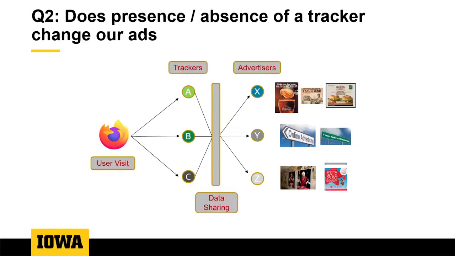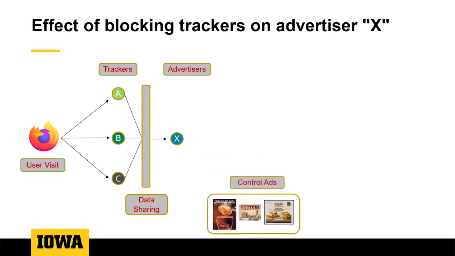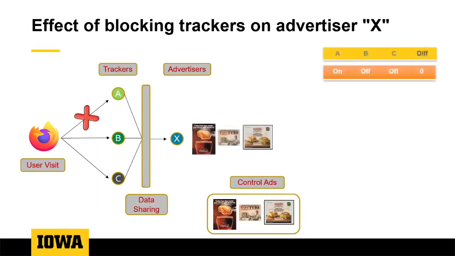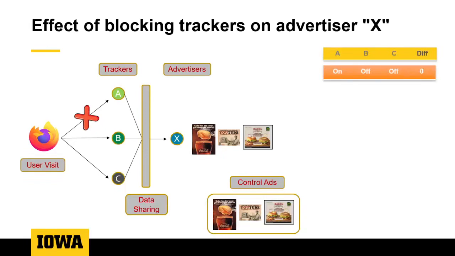Now let's focus on finding relationships of the advertiser X in this case. So in the case where we don't interfere at all, X shows us these ads. If we look closely, these are all food related ads. We can call this the control ads, as we did not make any change to the trackers. Now what happens when we block tracker A? Turns out nothing. We still see the same kinds of ads that we saw in our control run.